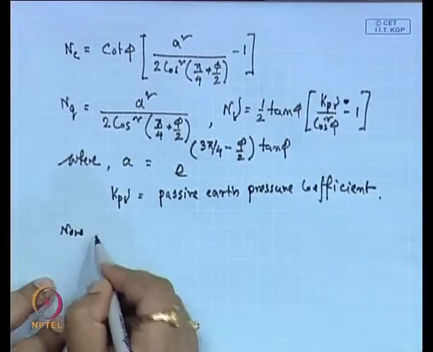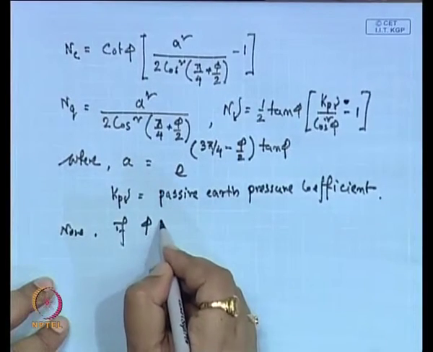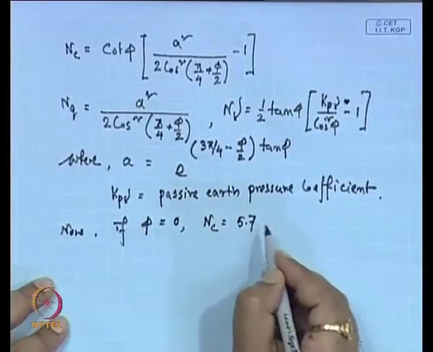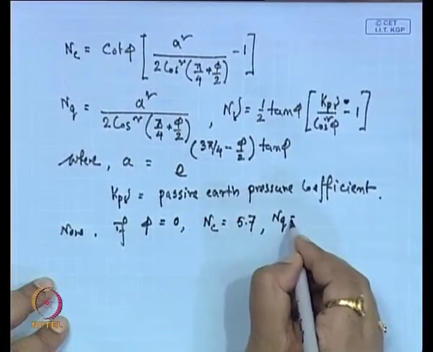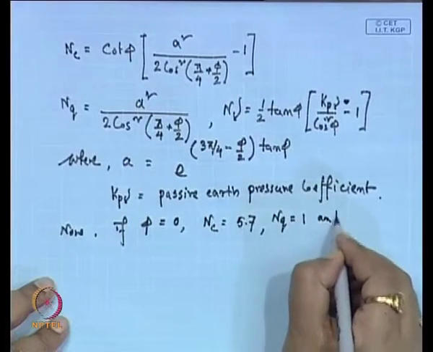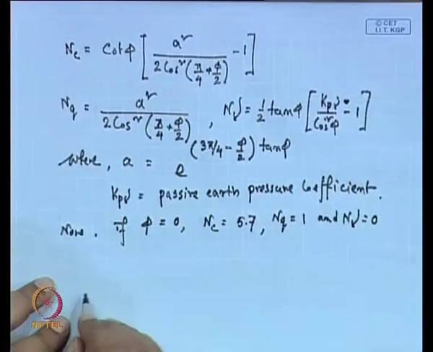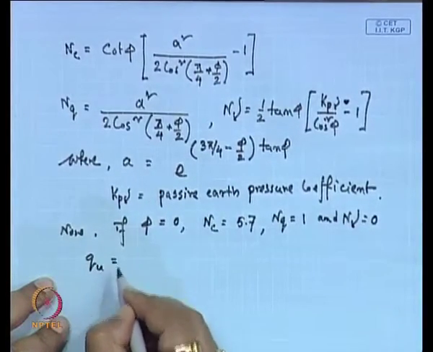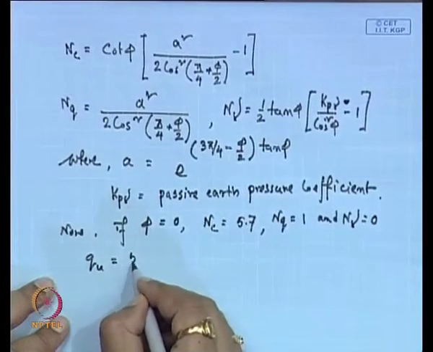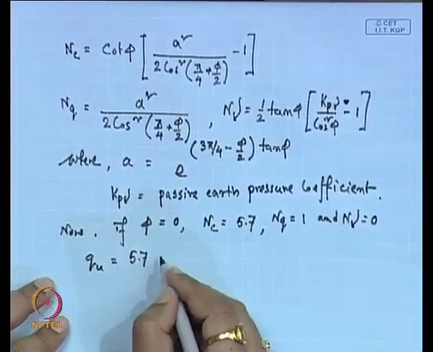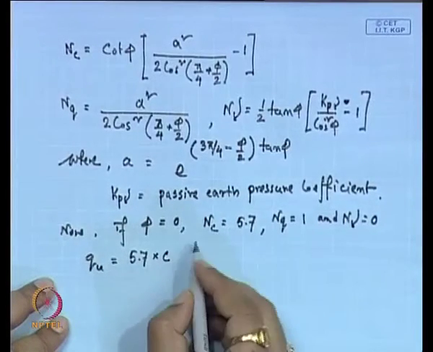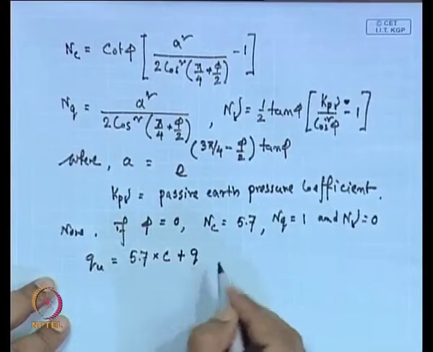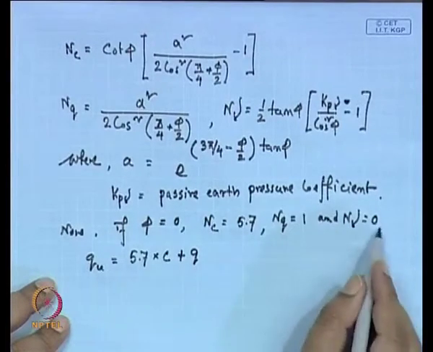Now, if phi is equal to 0, then N C will be 5.7, N Q will be 1 and N gamma will be 0. So, from this expression we can write Q u will be N C 5.7 into C plus the N Q part, which is 1, into Q, and the N gamma part is 0.